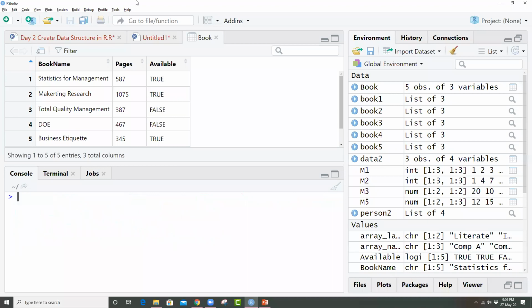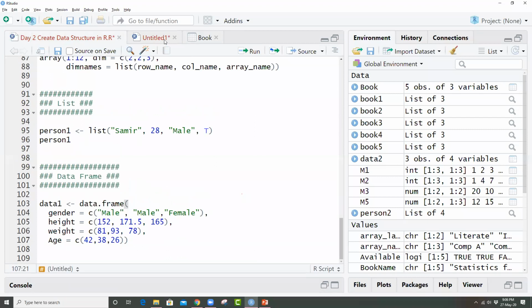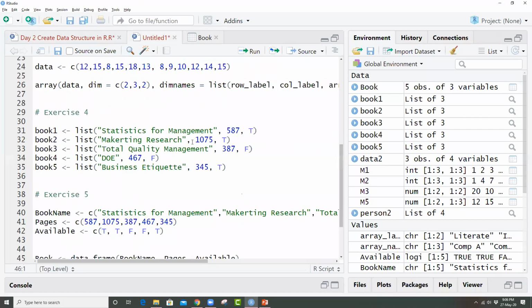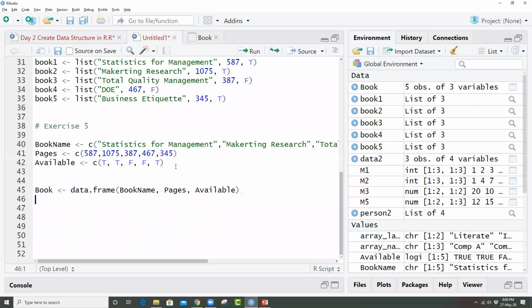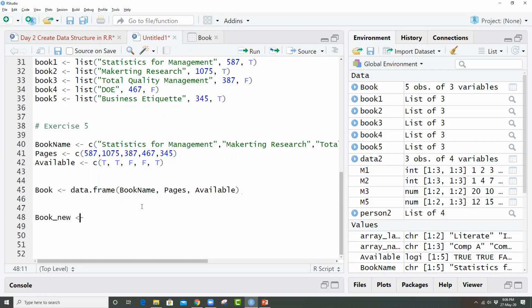We can directly do it like this. So let me just show it to you. To make it more simple, what I did is I created all these vectors first of all, and then entered those vectors into this data frame. So that the data frame code looks a bit simpler here. Otherwise, what I can do, let me create a book 2, sorry, book 2 is already there, so I'm using, let's say, book underscore new, and then I'm creating a data frame.